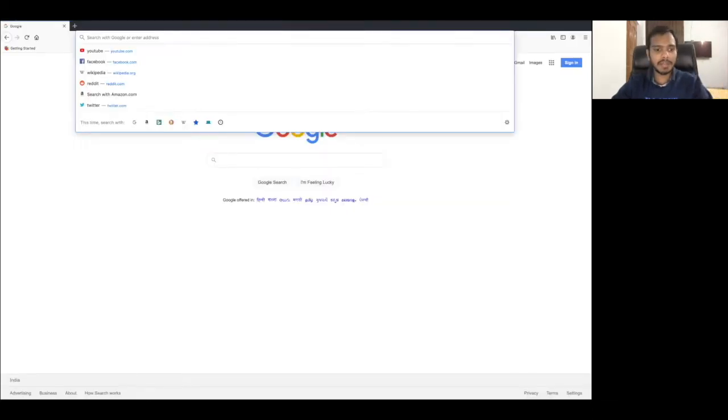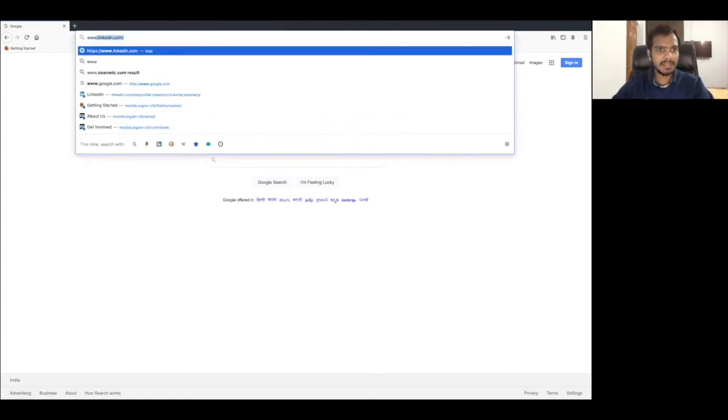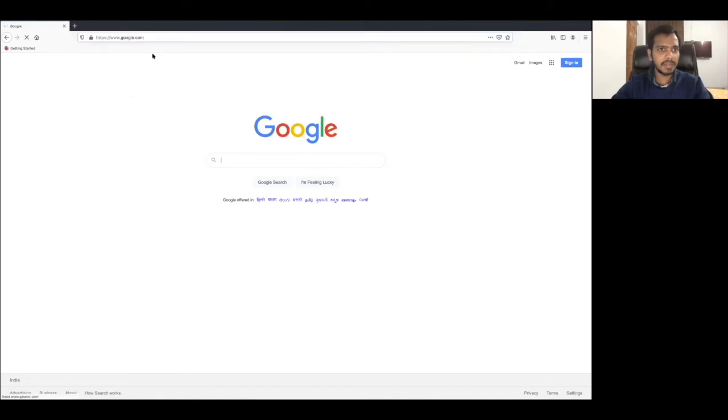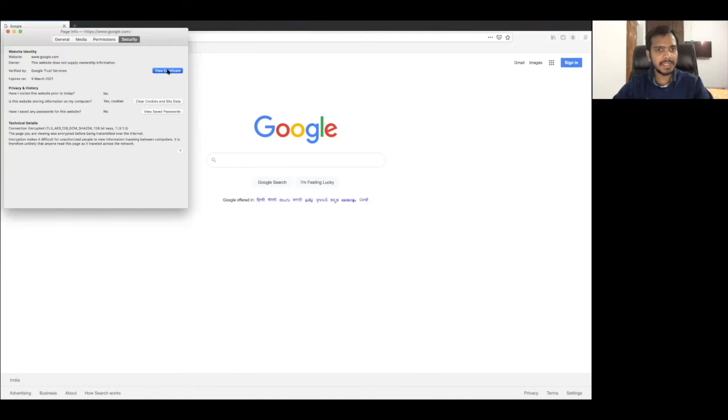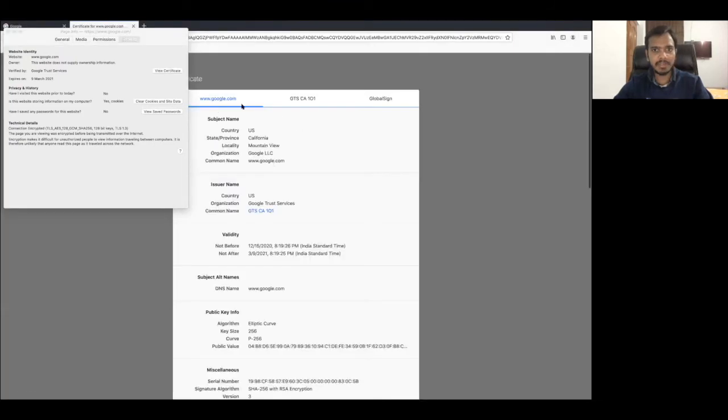So let's say if you want to view the SSL certificate of any website, you can visit, let's say, google.com and click on this. This is Firefox, and you can do the same in Chrome also. Click on connection. If this lock sign is there, that means the connection is secure using HTTPS. And you can click on more information, view certificates, and you will be able to view the TLS certificate or SSL certificate for google.com.